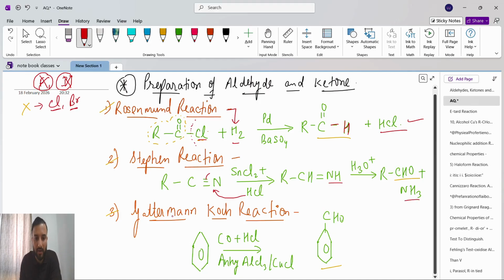Now the Gattermann-Koch reaction. From benzene we will make benzaldehyde. This is the benzene. It goes with CO plus HCl in the presence of anhydrous aluminum chloride or CuCl. We will get aldehyde, meaning benzaldehyde.